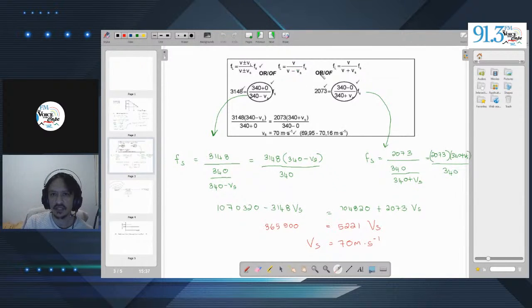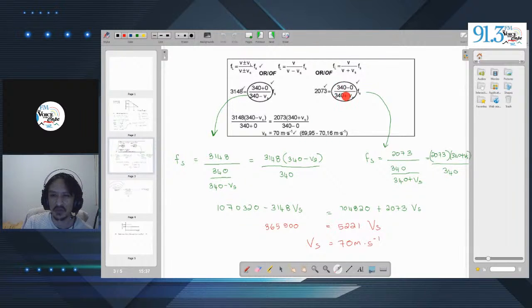If we look at these two equations over here, for this one the source is moving towards the listener, and there we make it negative. And here the source is moving away from the listener, and here we make it positive. So it's the opposite for listener and source with regards to how we selected these, right?